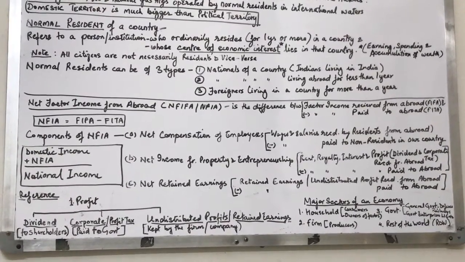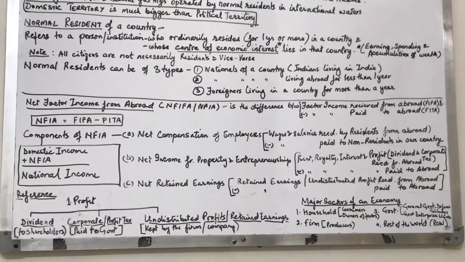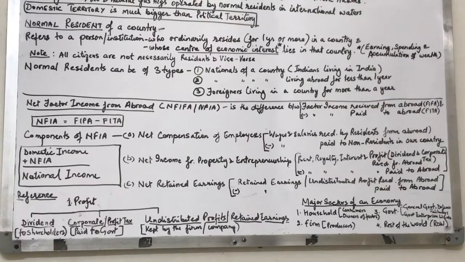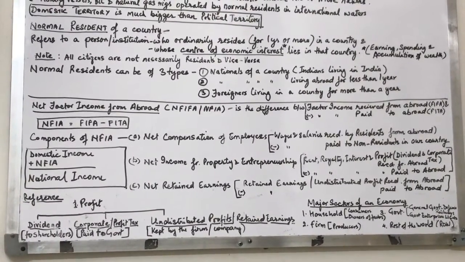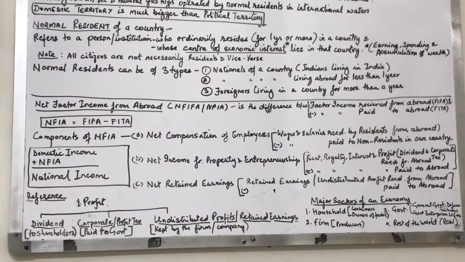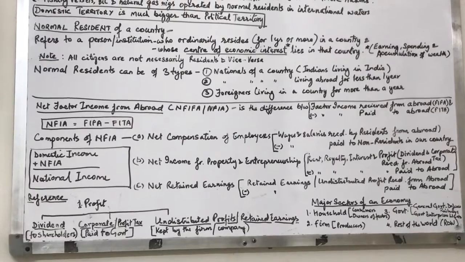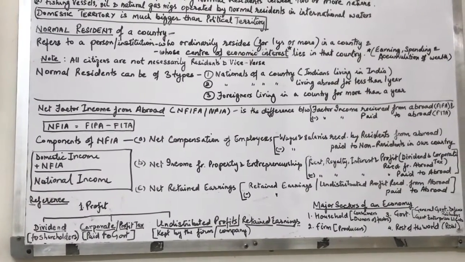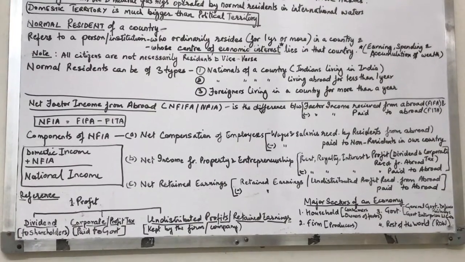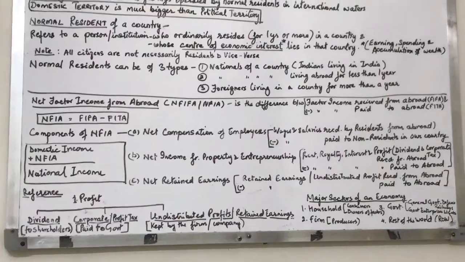Okay, now a very important point. When the question comes which income is a part of domestic income, you have to remember, just ask yourself only one question: where is this income earned? If the answer is domestic territory, then that income is domestic income.